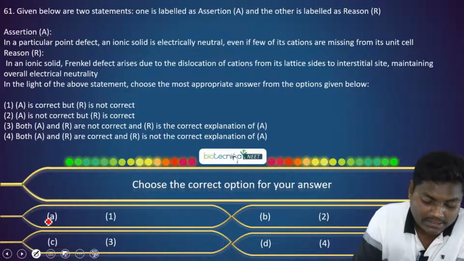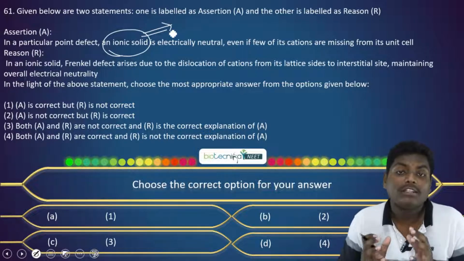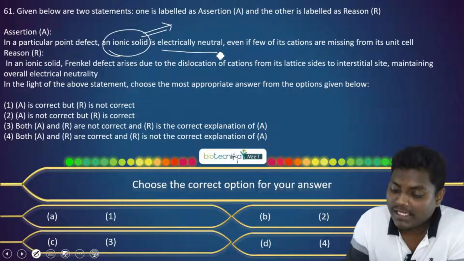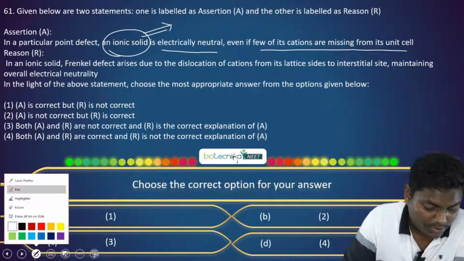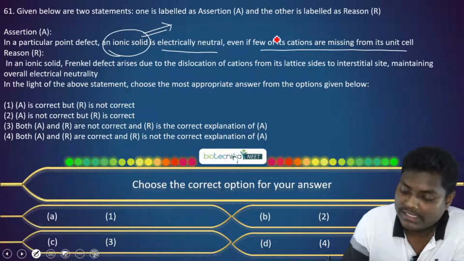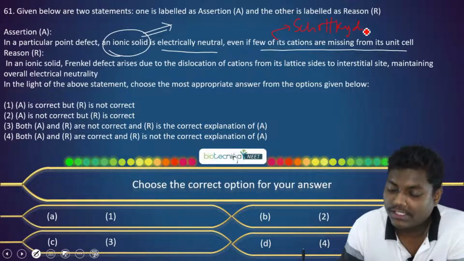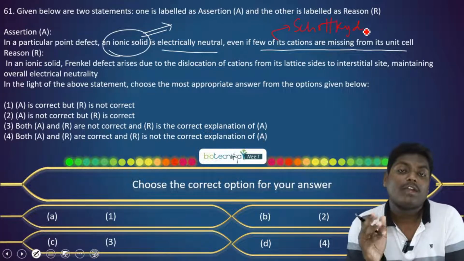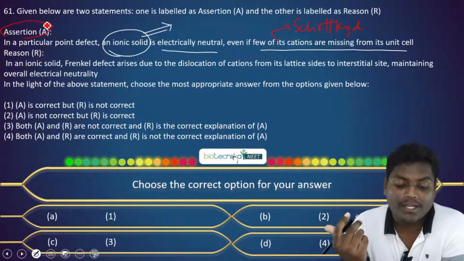Now it's a fact that all the ionic solids that we have are electrically neutral. We know this from solid state. So that's a true statement. And even if a few of the cations are missing from its unit cell, basically it is talking about Schottky defect, where equal numbers of cations and anions move away from their lattice. So this assertion is correct in a particular point defect.